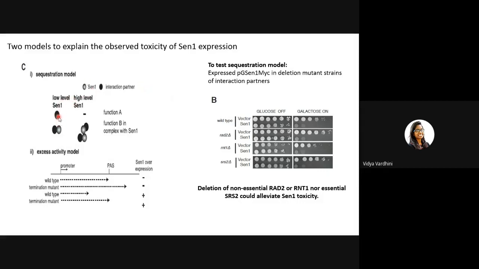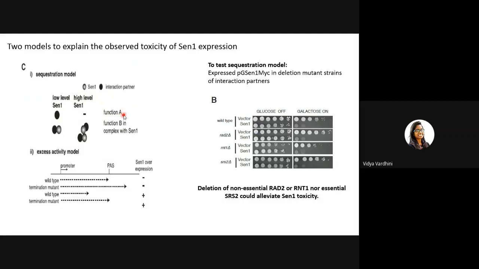When the levels of SEN1 are low, few of the interaction partners would be free and they would be performing function A, and few of the interaction partners would interact with SEN1 and, in complex with SEN1, perform some other function, say function B. What is happening when SEN1 is being overexpressed is that the interacting partner is not able to perform its function because most of the interaction partners are in complex with SEN1, since the SEN1 copy number is very high. All the SEN1 are engaging the interaction partner, and hence it is only able to perform function B and it is losing the ability to perform function A.